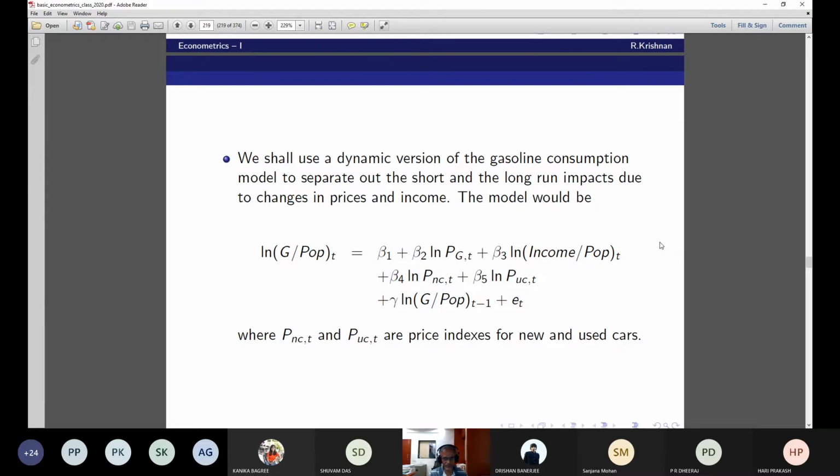So what makes it dynamic? I'm going to take a lagged dependent variable, where PNCT and PUCT are price indexes for new and used cars. Take everything down.